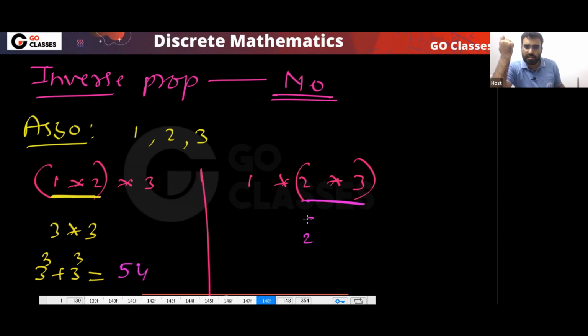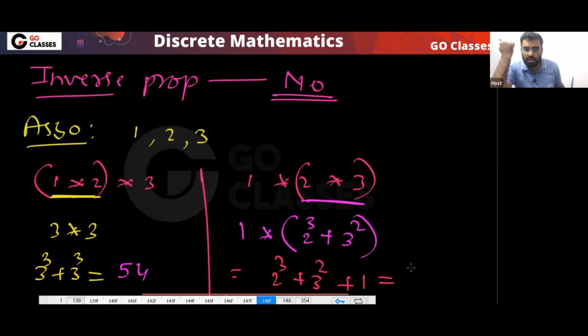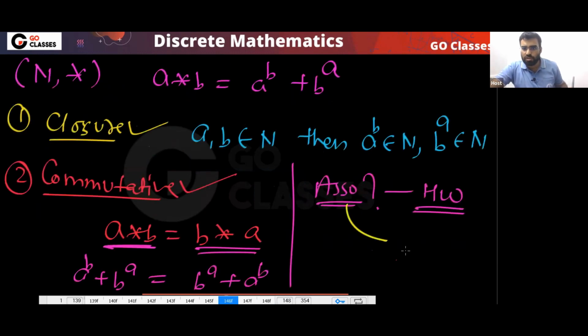And what will this be? This will be 2 power 3 plus 3 power 2 star 1. So that will be 2 power 3 plus 3 power 2 plus 1. Finally, this is definitely not 54. So this is not associative. So associative property is not there. You can just check it out.